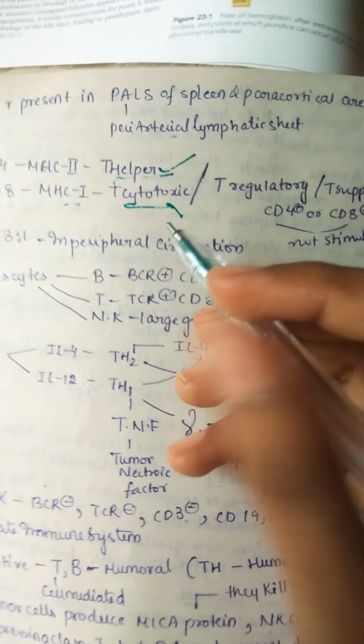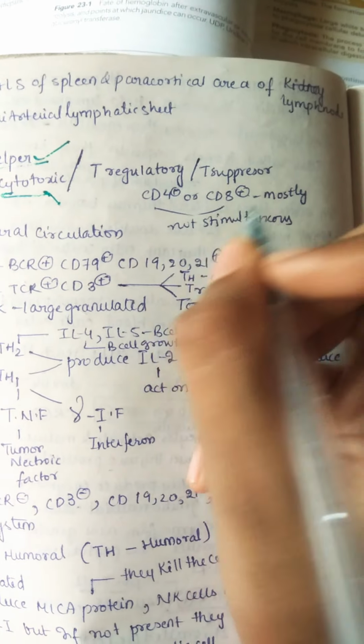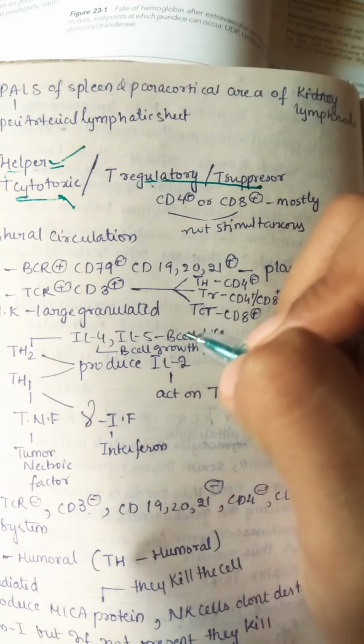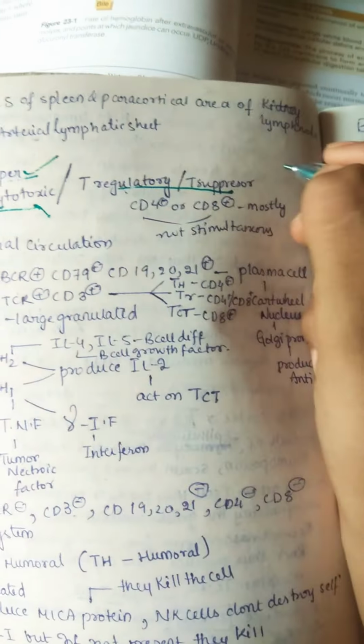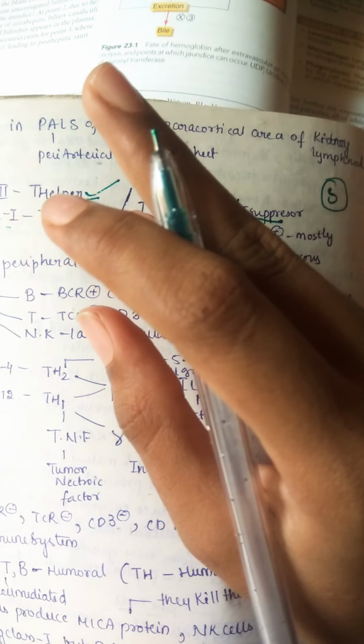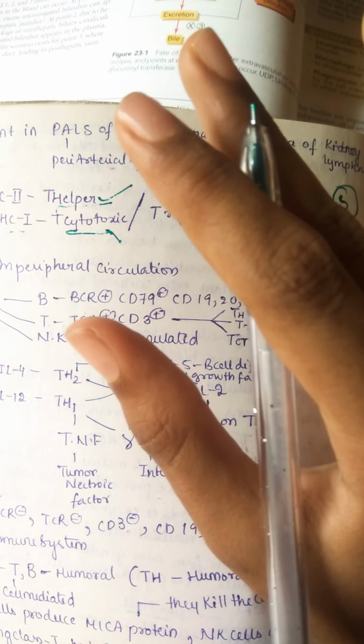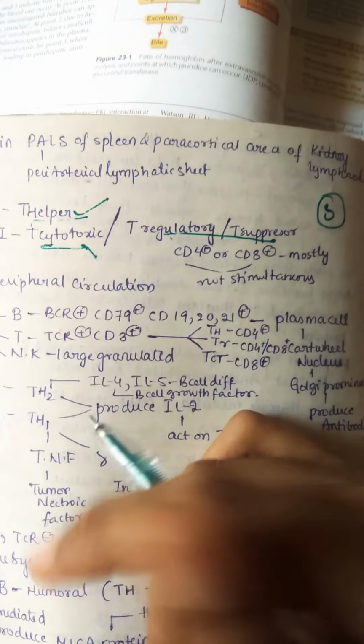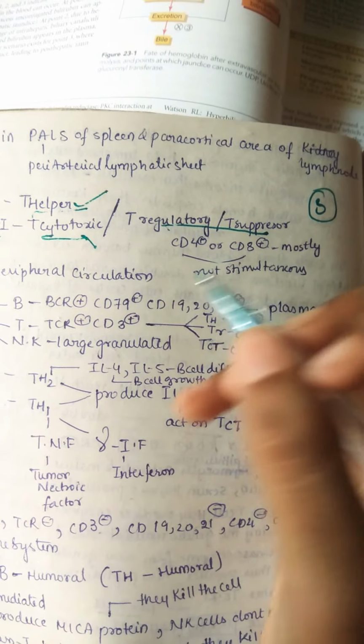So, and also we have some other cells other than that, like T regulatory or T suppressor cells. These are also called T regulatory or T suppressor cells. So total till now we have seen, after the maturation of T cells, we got three types of cells: T helper cells, T cytotoxic cells, and T regulatory cells, or T suppressor cells. These regulatory cells are also known as T suppressor cells.